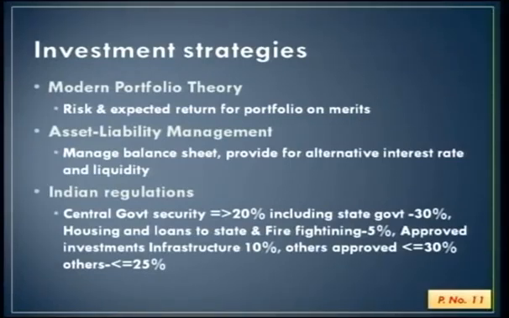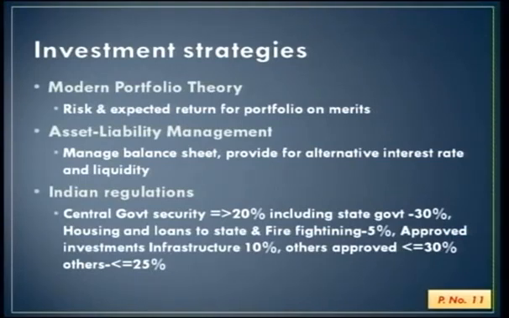Then we have for infrastructure another 10%. So what you are finding, 45% of reserves are going into very specific, safe avenues to ensure solvency and reserves. So these are regulations laid down by the IRDA for investment strategies.